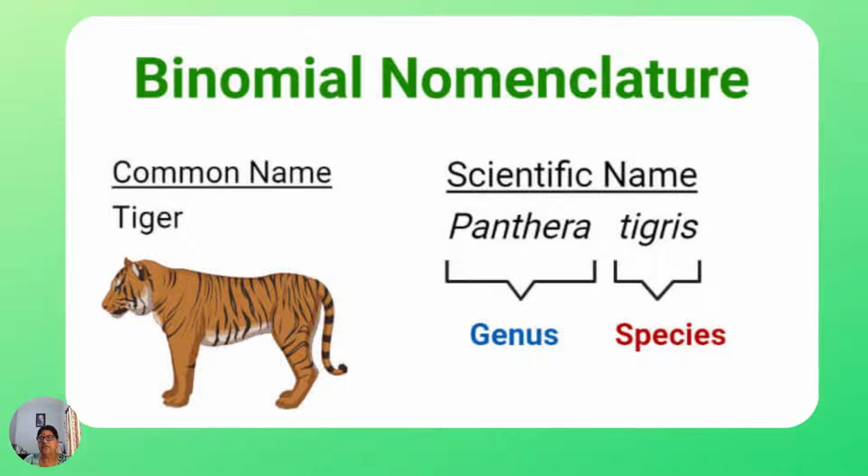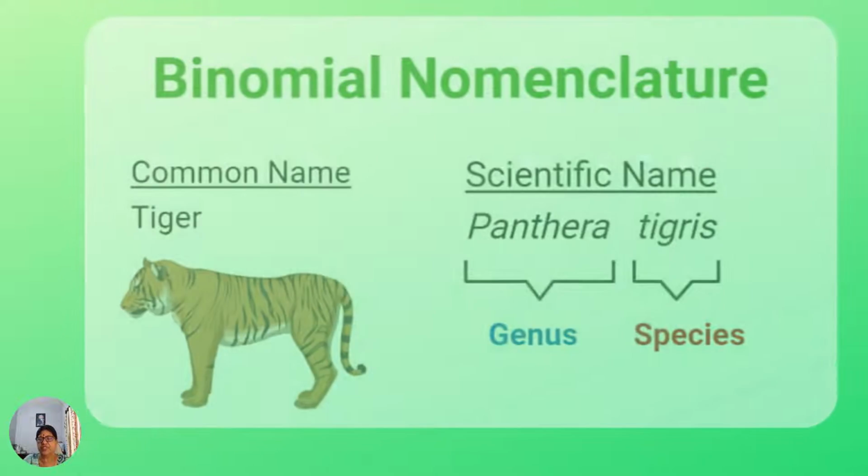There are 2 parts to a name. The first is generic and second is specific name that distinguishes species within a genus. Look at the example. The common name is tiger and the scientific name Panthera tigris, where Panthera is the genus and tigris is the species.